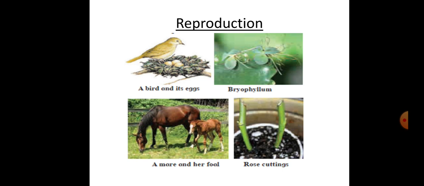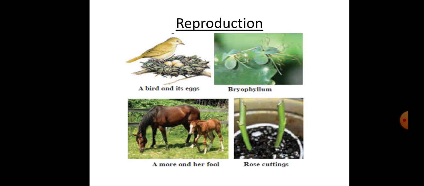Animals that lay eggs are called oviparous animals, while animals that give direct birth to their young ones are called viviparous animals. Okay? Bird is an oviparous animal as it lays eggs. Then here the horse gives direct birth, so it is a viviparous animal.